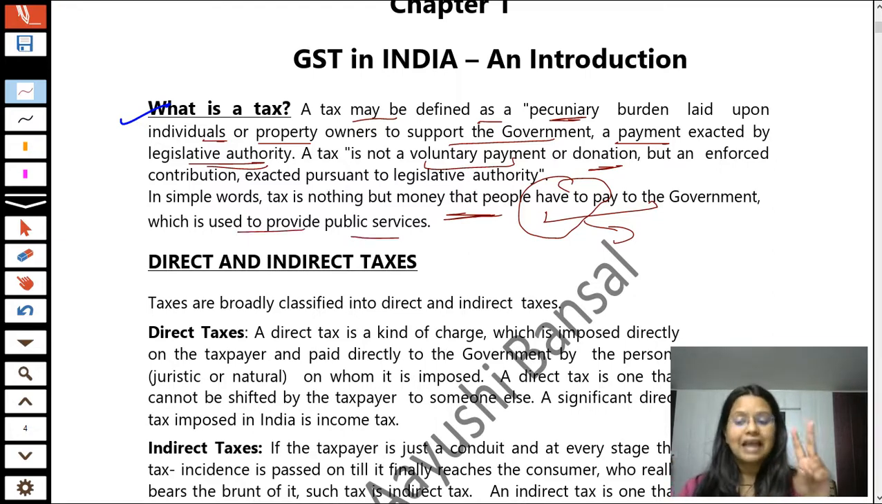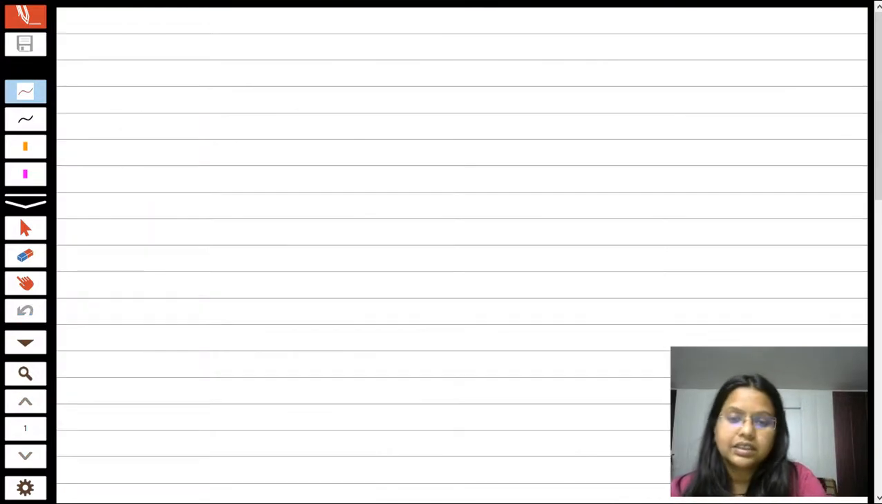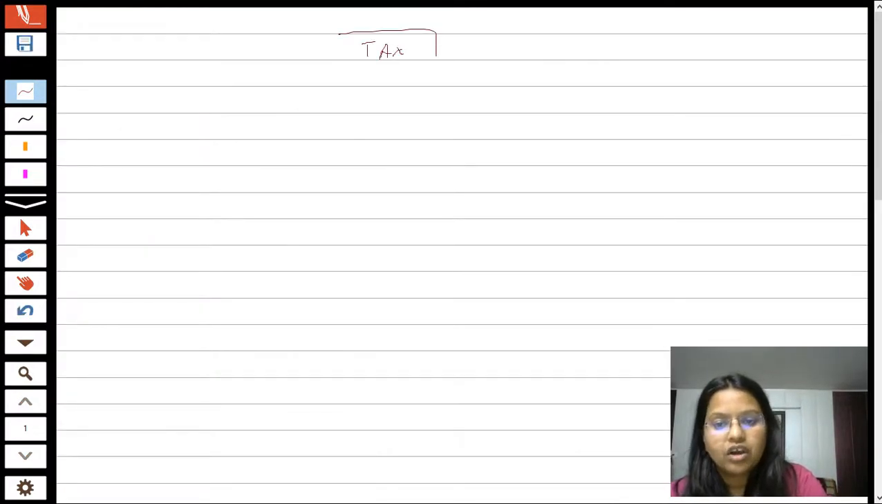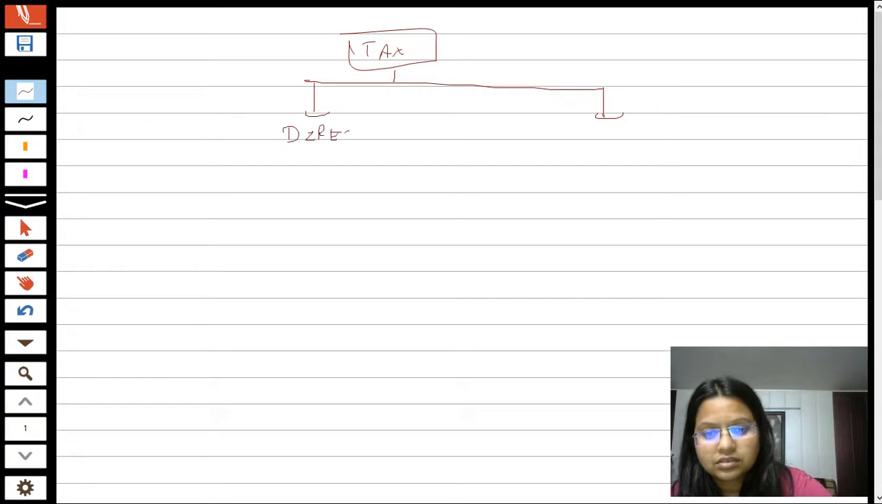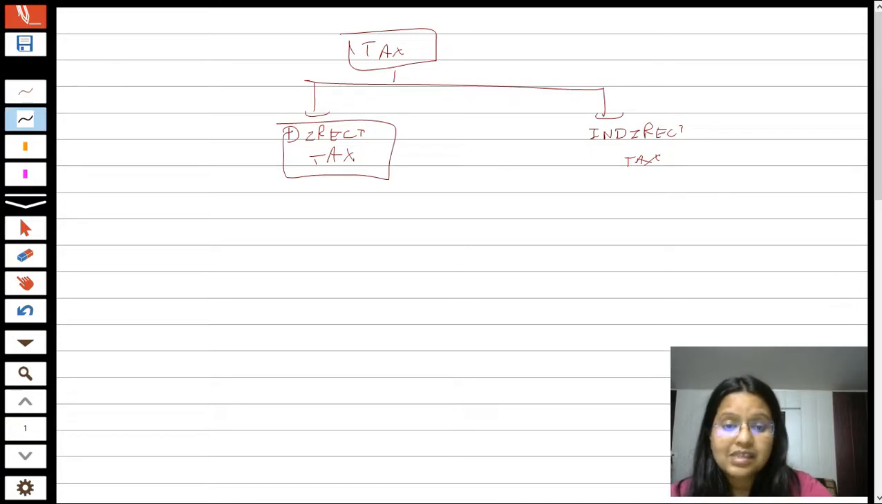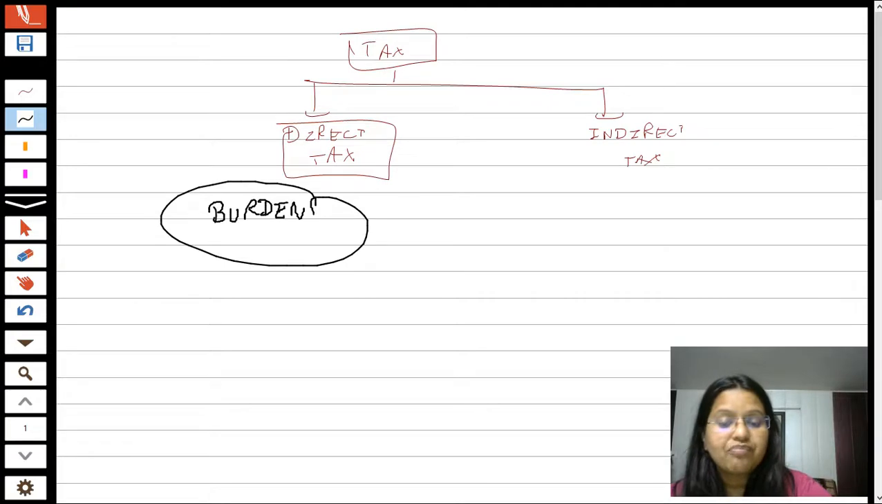Now students, taxes are mainly of two kinds. Taxes are mainly categorized into two categories. The first is direct tax, and the second one is indirect tax. Now students, as the name suggests, direct tax means that the burden of payment of tax directly falls on the taxpayer.